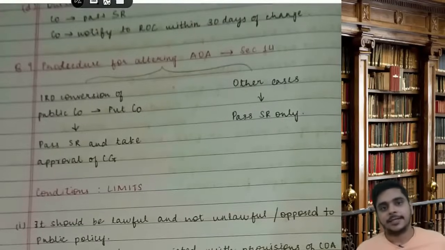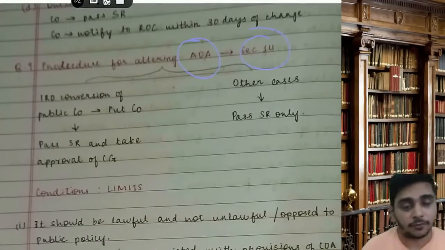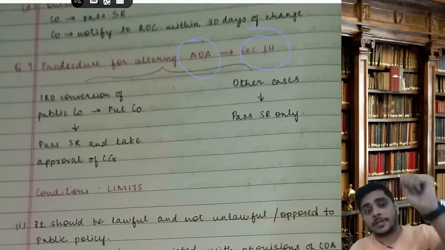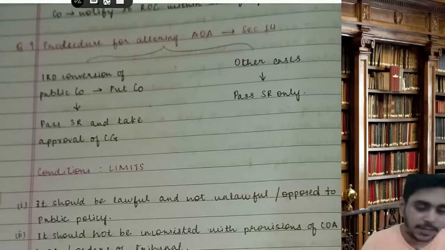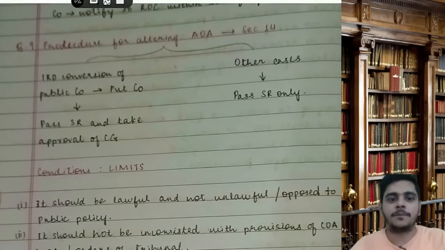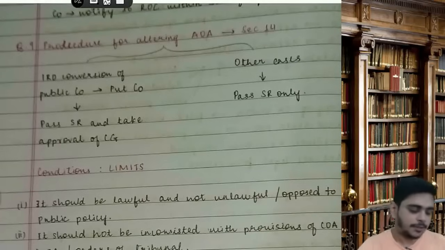Then, next answer. What is the procedure for altering the AOA? Section number is 14. Sir, in respect of conversion from a public company into a private company, you will pass SR and take approval of CG. And in other cases, you will just pass SR.